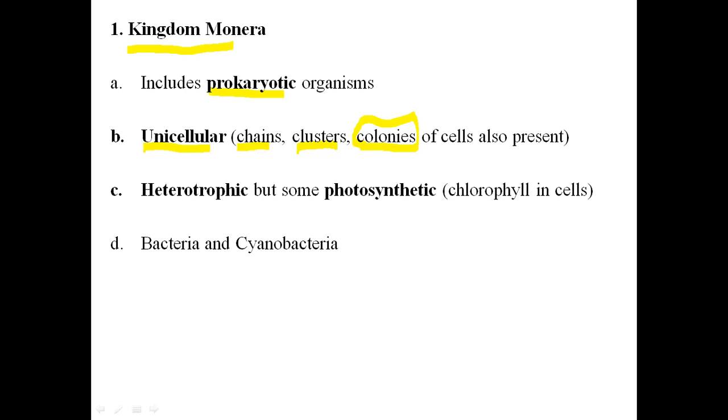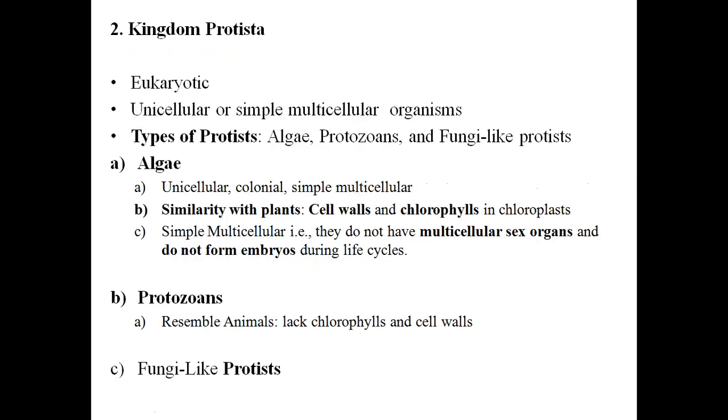They live in colonies like bacteria. Some of these organisms are autotrophs, but most of them are heterotrophic in nature. Autotrophs means they do photosynthesis, performing the photosynthetic reaction with chlorophyll. So that's why these are autotrophs, because they can manufacture their own food. So what are the examples? Bacteria and cyanobacteria are the two examples of kingdom Monera.